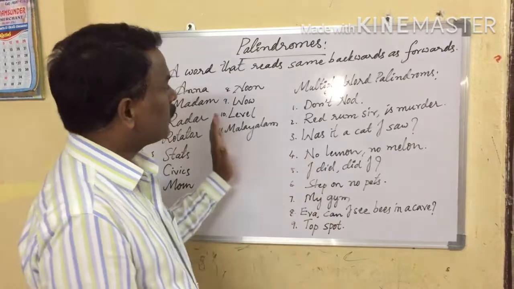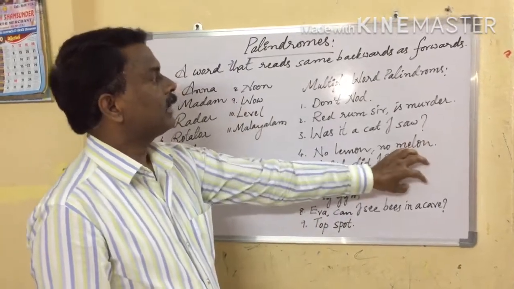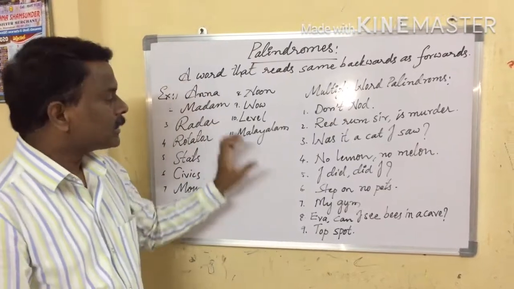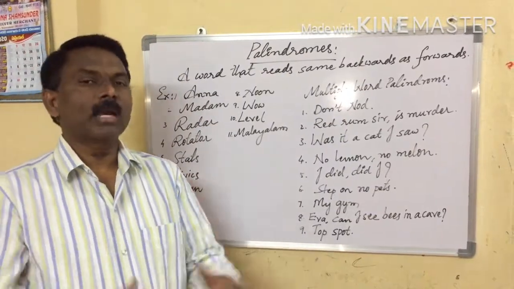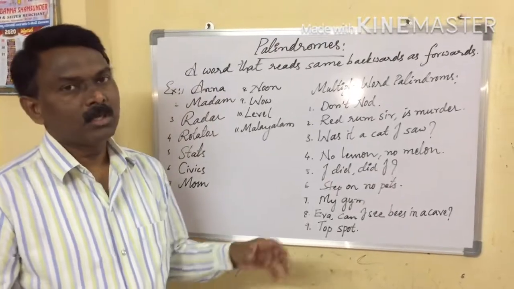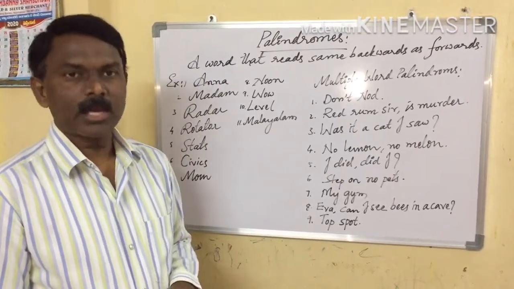So this kind of words, this kind of sentences are called palindromes. Okay, this topic belongs to the vocabulary part. Okay, you can find some more words on Google. Thank you.